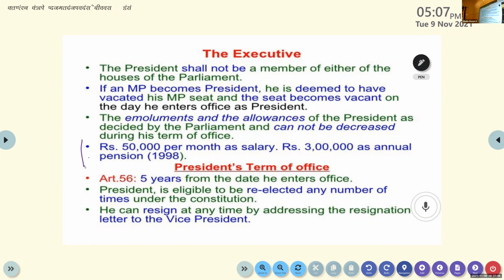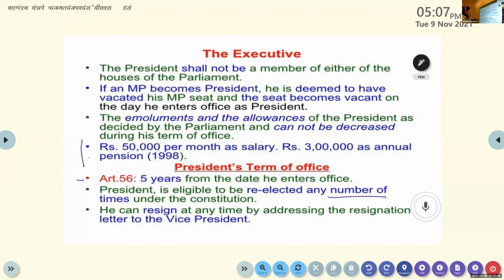Clear? Next one, the president's term of office. 5 years from the date he enters the office, as per Article 56. The president is eligible to be re-elected any number of times under the Constitution. There are no restrictions related to the number of times one can become president. A president is eligible to be re-elected again and again, no problem.